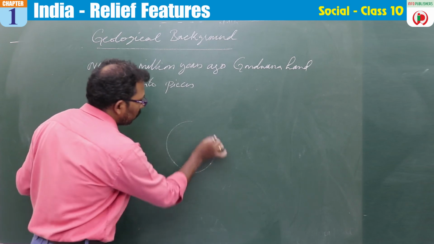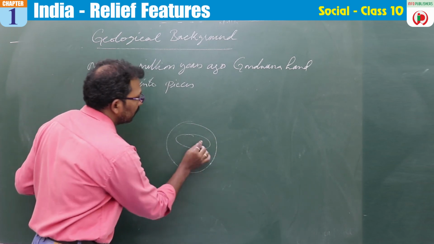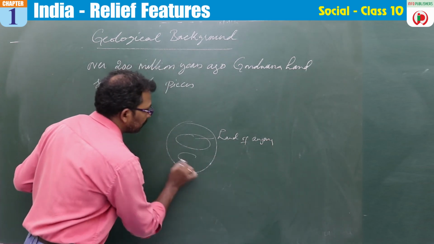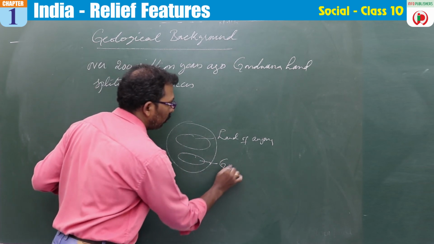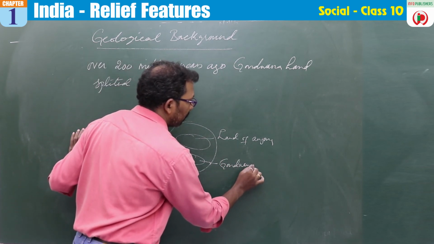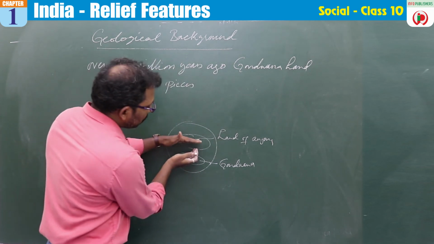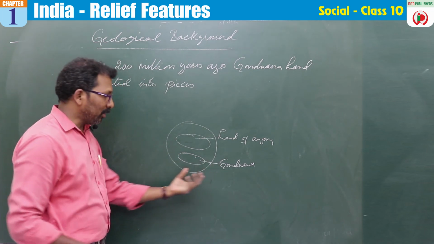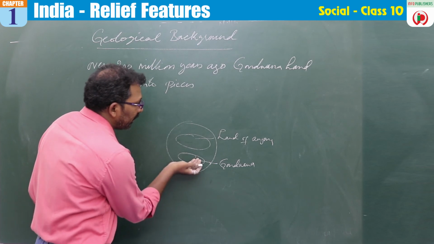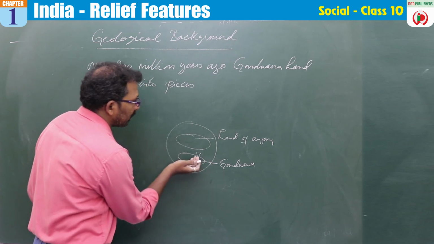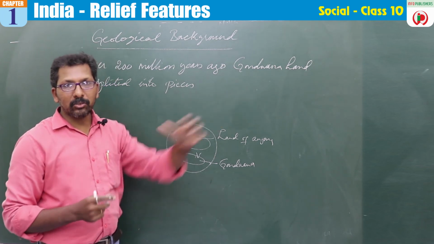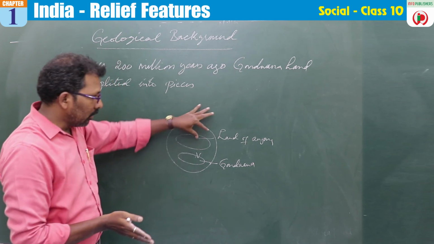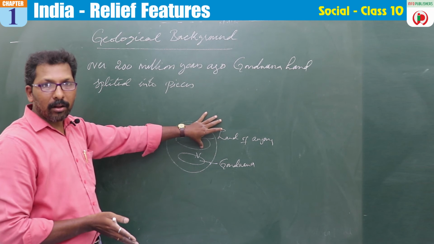If we take this as the world, this is the land of Angara, and this part was Gondwana land. As Gondwana started splitting, slowly the Indian landmass, the peninsula, started moving toward the northeast direction, and it collided with the land of Angara.